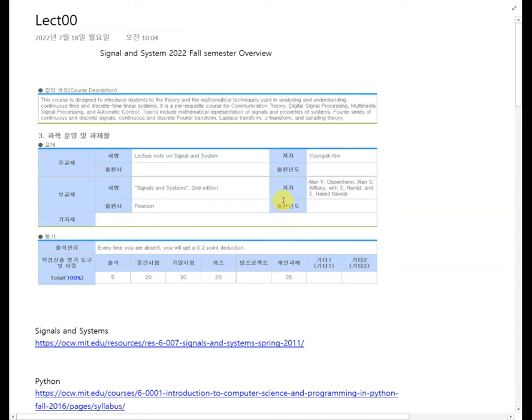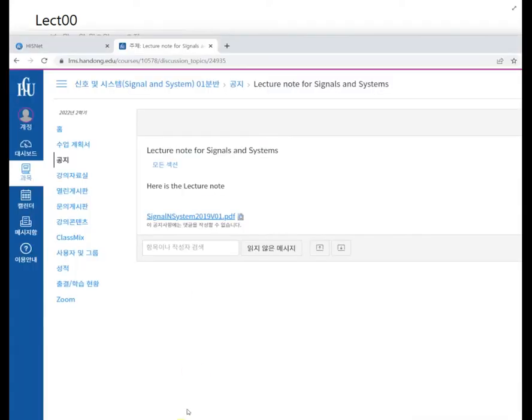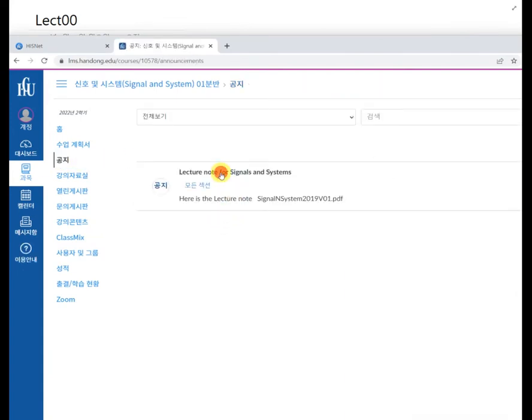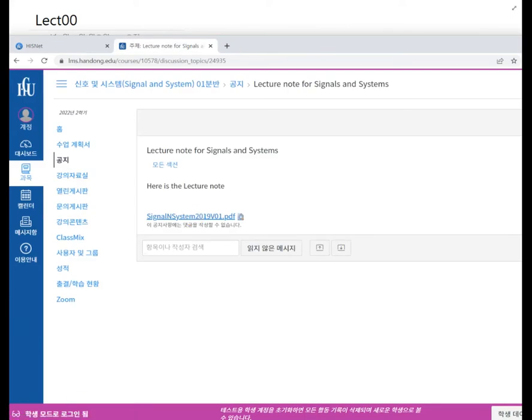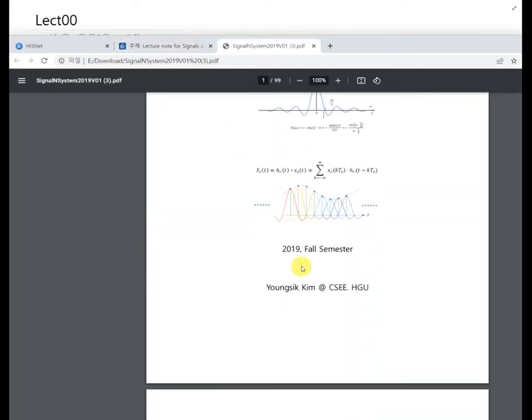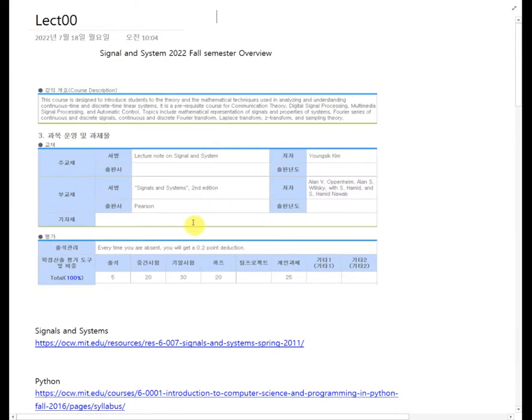I would like to briefly introduce this class. The main textbook will be the lecture note. The lecture note will be provided through the LMS system. If you see this announcement, you can access the lecture note. So this is it. This lecture note was developed based on the Signals and Systems course by OpenAIM.